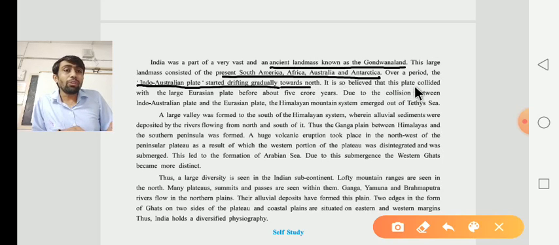It is believed that this plate collided with the large Eurasian plate.